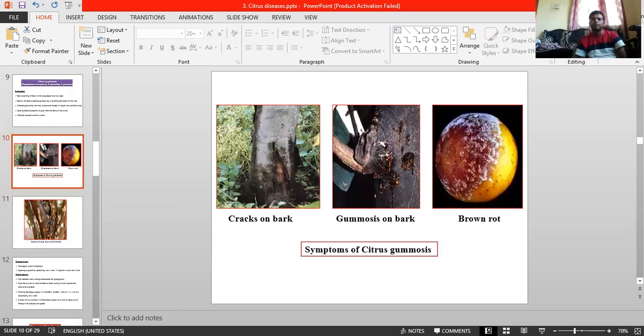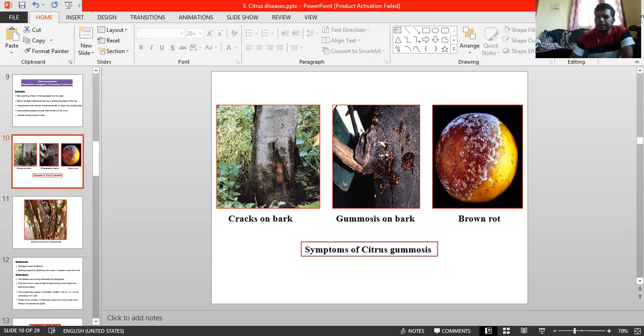Before going to the symptoms, see the economic importance. This gummosis is widespread in Punjab and Assam. The disease is present in almost all the lemon growing areas, but most widespread in Punjab and Assam.